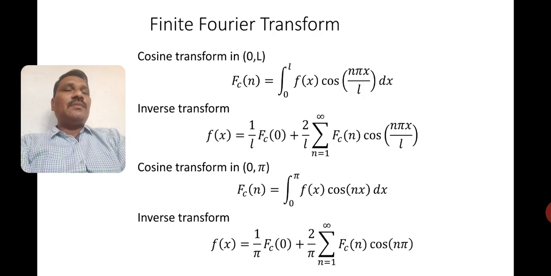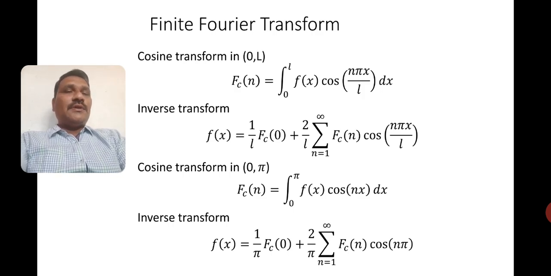The inverse transform is f of x equals 1 by L Fc of 0 plus 2 by L summation n runs from 1 to infinity Fc of n cos of n pi x by L. Where is Fc of n? Fc of n is the cosine transform. If you have to get small f of x, you first have to get capital Fc of n, and then you go for f of x.